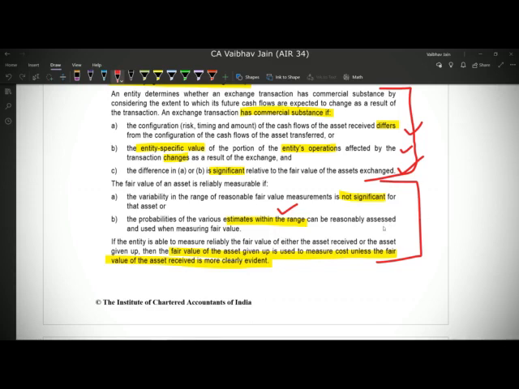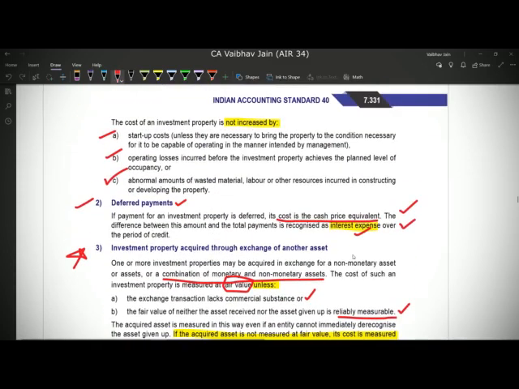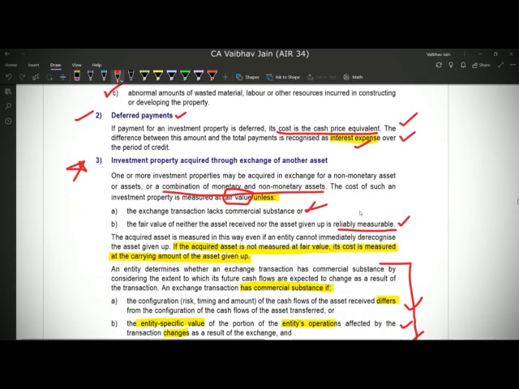So if the fair value is reliably measured, then we are satisfying both the conditions, step 1 and step 2. Therefore the transaction has commercial substance and the fair value of the asset given up or received is reliably measured. Therefore we can conclude that we can measure the investment property at fair value. I hope I was clear on this.